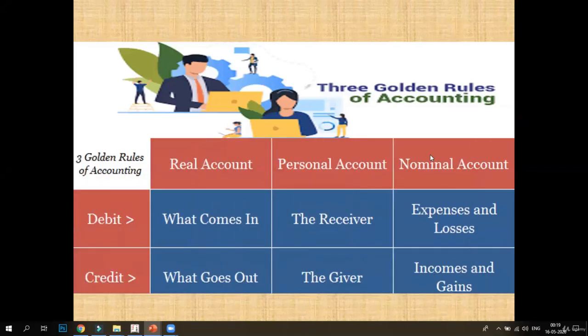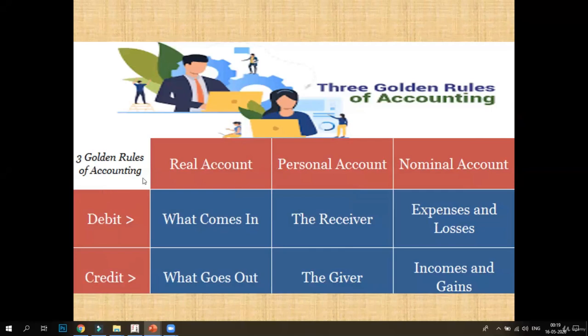In this lecture, we'll be discussing the three golden rules of accounting based on the real account, personal account and nominal account that we had discussed in the previous lecture. As per our golden rules, for the real account, the rule is debit what comes in and credit what goes out. Whenever any asset or property comes in, adds on, you will debit the account, and whenever the asset or property moves out or reduces, you will credit the account.